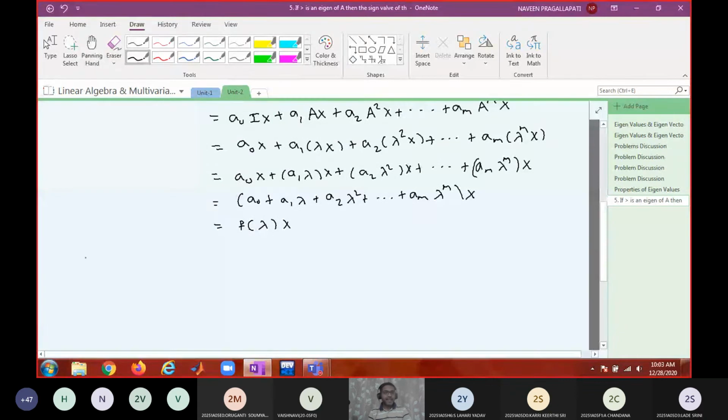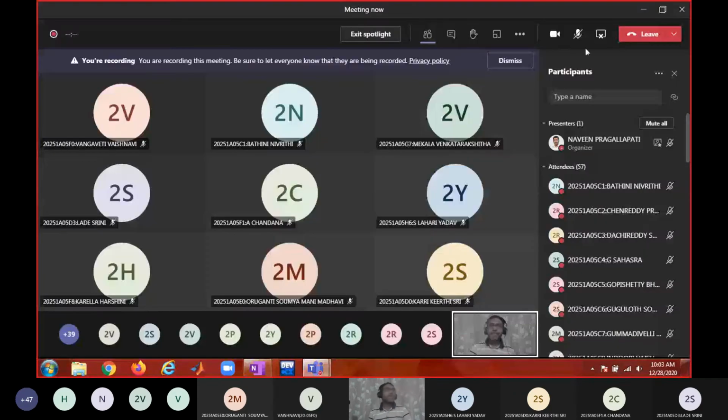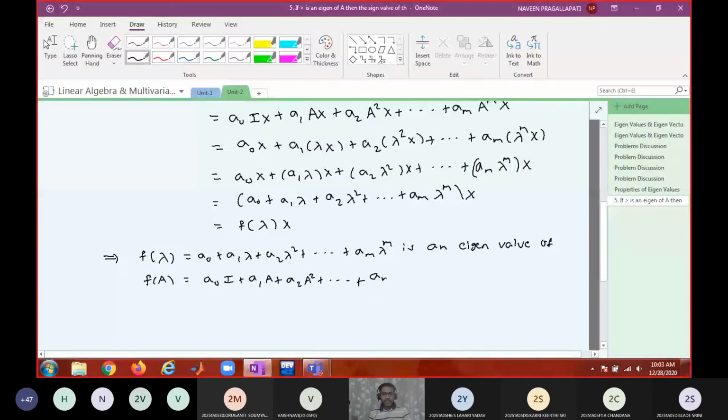Am I right? So this implies that f of lambda, a naught plus a1 lambda plus a2 lambda square plus am lambda power m, is an eigenvalue of f of A equal to a naught I plus a1 A plus a2 A square plus and so on plus am A power m.